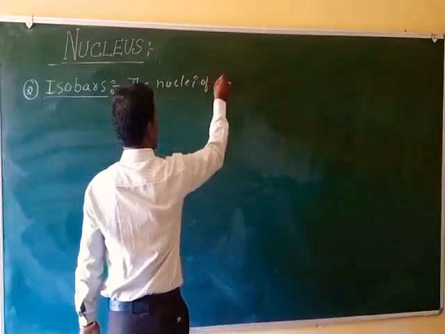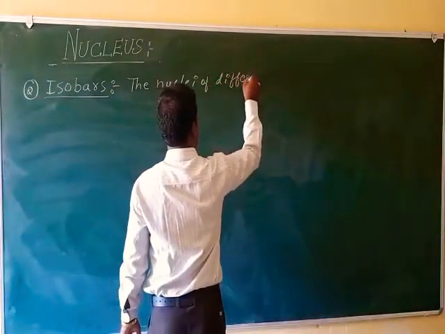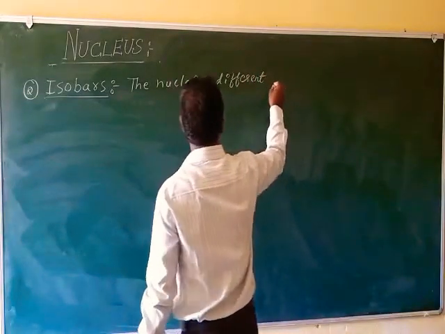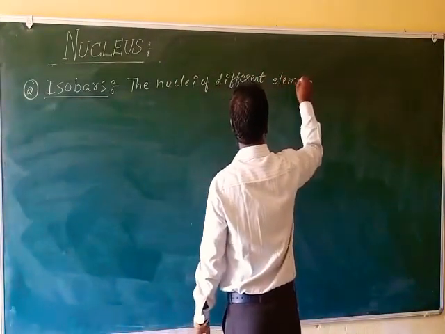What are isobars? These are the nuclei of different elements having the same mass number but different atomic number.